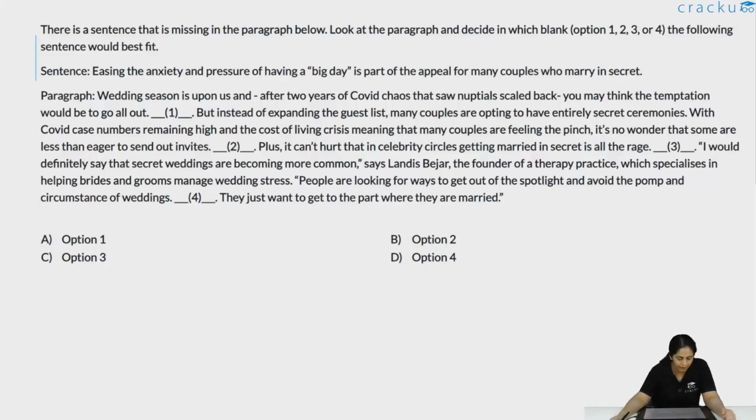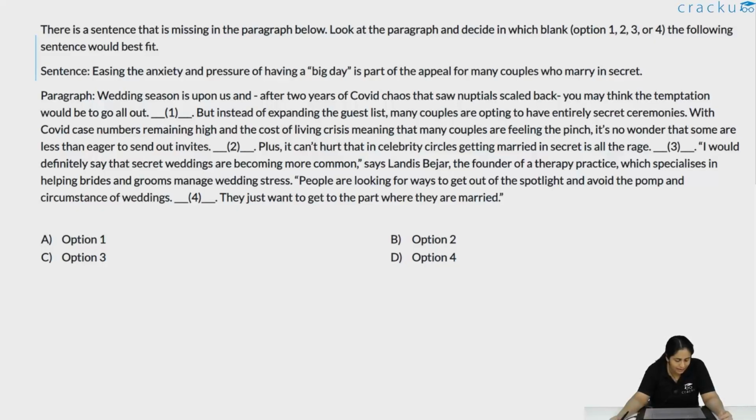Let's take a look at the paragraph. Wedding season is upon us, and after 2 years of COVID chaos that saw a nuptial scale back, you might think that the temptation would be to go all out. But instead of expanding the guest list, many couples are opting to have entirely secret ceremonies. With COVID case numbers remaining high and the cost of living crisis meaning that many couples are feeling the pinch, it's no wonder that some are less than eager to send out invites. Plus, it can't hurt that in celebrity circles, getting married in secret is all the rage.